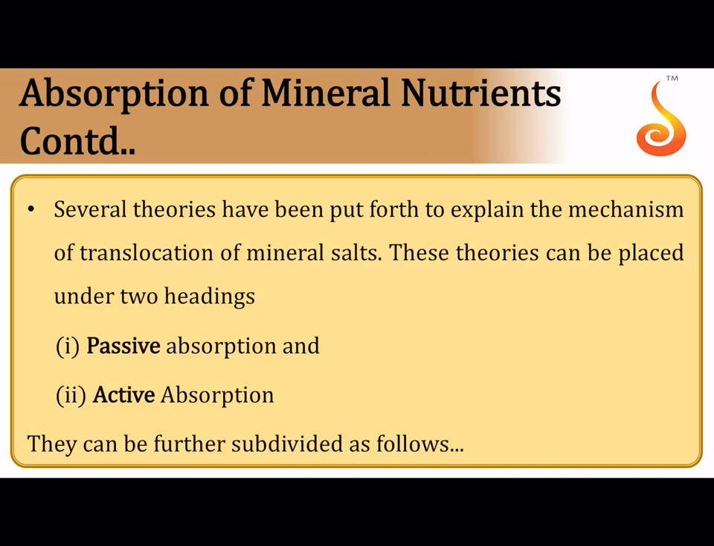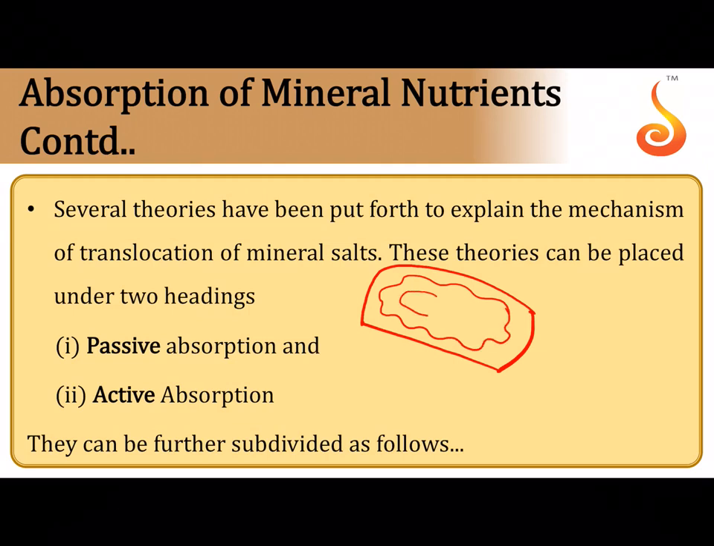Several theories have been put forth to explain the mechanism of translocation. For example, imagine this is the plant cell. This is the cell wall, this is the cell membrane of the plant, this is the vacuole, and this is the nucleus of the plant. Imagine this is the soil. In the soil there are a lot of minerals, so let me put dots, and these are the mineral ions.